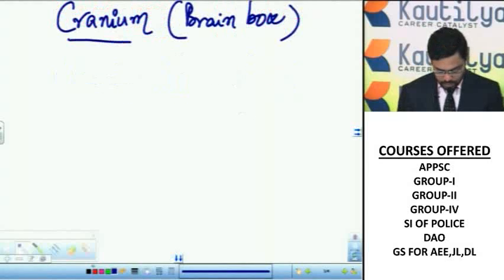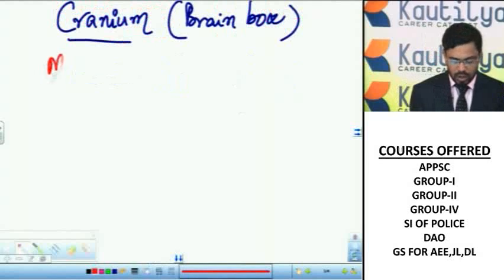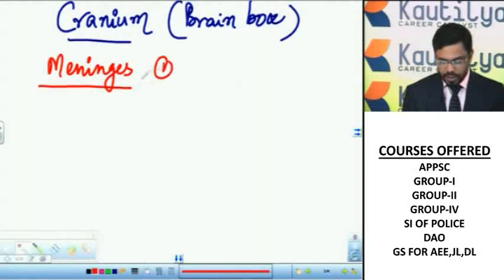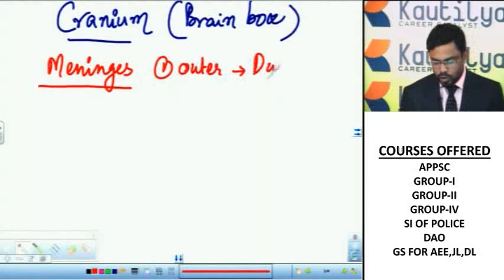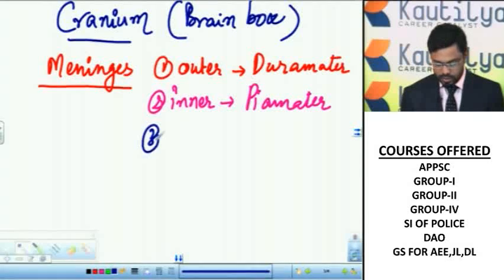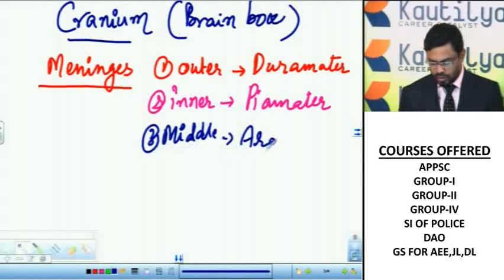The brain is protected by some protective layers. These protective layers are called meninges. There are three types of meninges: the outer dura mater, the inner pia mater, and the middle arachnoid.